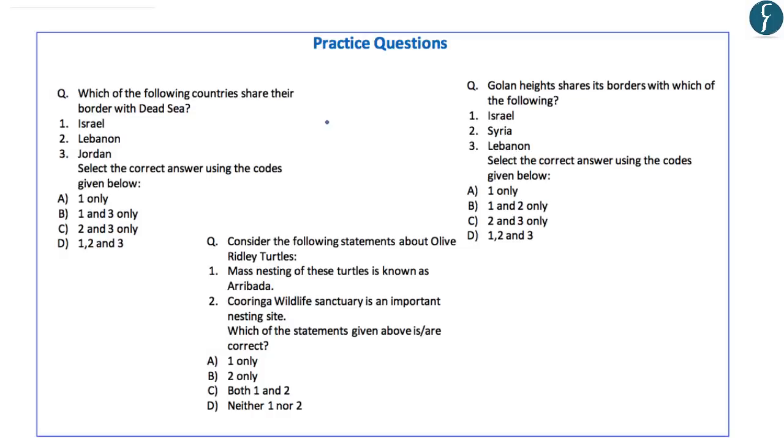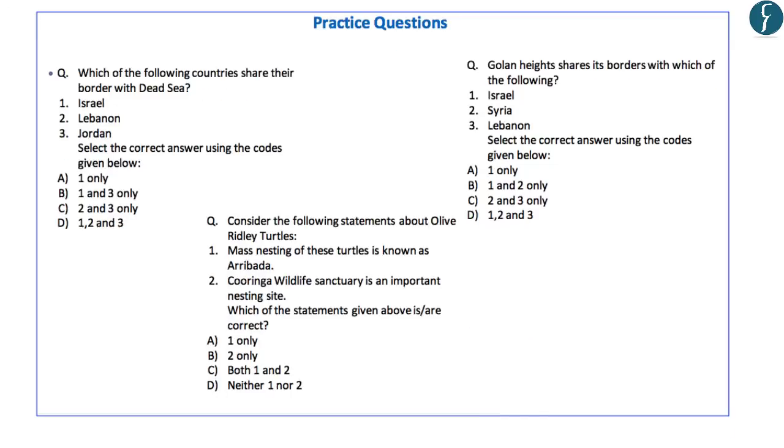Now, after today's discussion, let us take up these questions from our preliminary examination point of view, and the answer for these questions will be displayed after 5 seconds. The first question reads, which of the following countries share their border with the Dead Sea? And as we have learned, the Dead Sea shares its borders with Israel and Jordan, and the correct answer is B, that is 1 and 3 only.